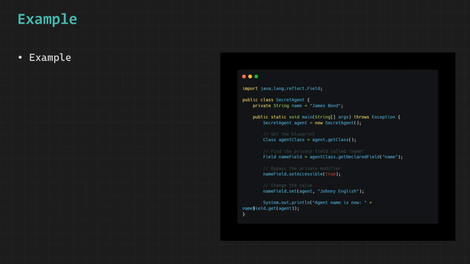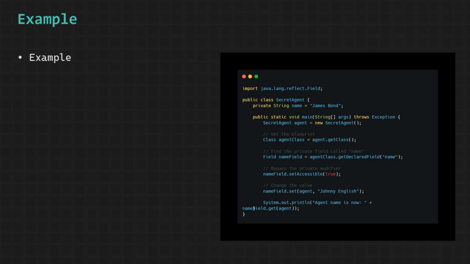Next, we obtain the class blueprint of this object using getClass, which gives us access to all the structural details of the class, and this blueprint is represented by Class, which acts like a complete map of everything defined inside the class, including its private fields.